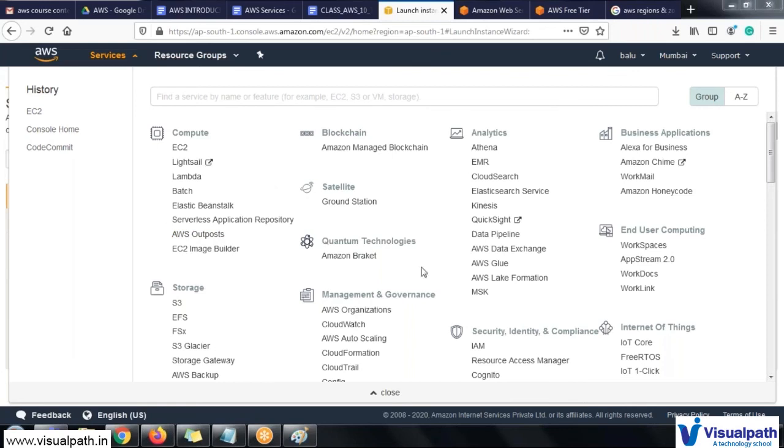Every course has multiple services. They will choose a few fixed services for the use cases and implement them. That is SysOps; they will have a few course contents. Everyone will navigate to the same page which I am showing you. This is the major page where all the services are available. If they say AWS quantum technologies, they will mainly concentrate on it. If they say AWS blockchain or AWS analytics, they will concentrate on those.